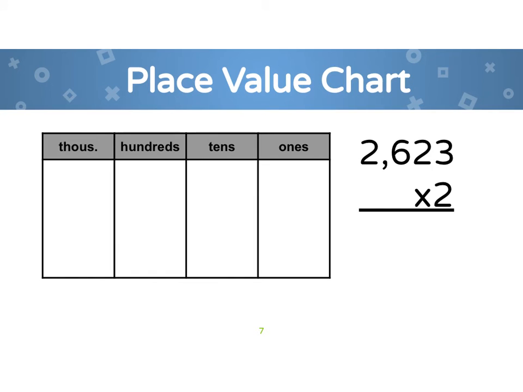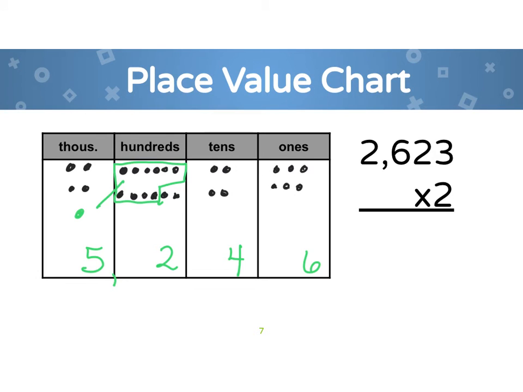Okay, here's one that's a little bit bigger, so I'm going to do the place value. I'm going to put on my chart the disks for 2,623, and then I'm going to do it 2 times and put my answer. There will be some regrouping, I know, because 2 times 6 is more than 10, so I know there's going to be a little bit of regrouping. So I had to do a little bit of regrouping, but the answer that I got was 5,246.